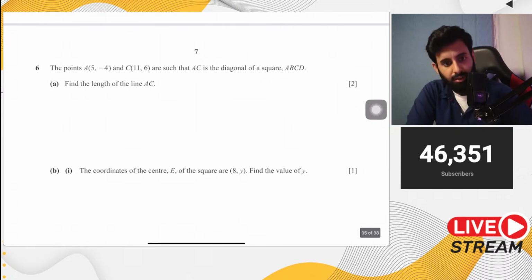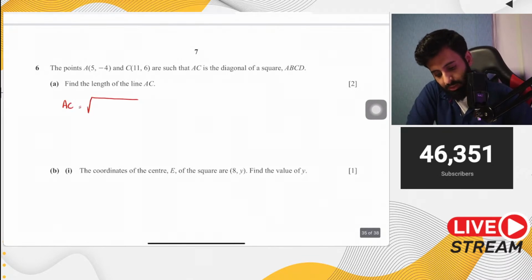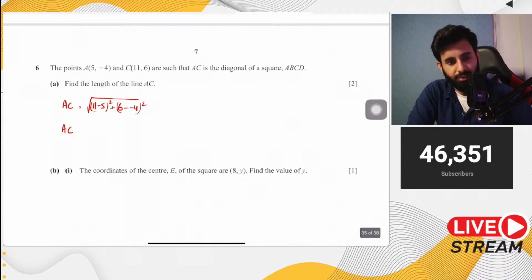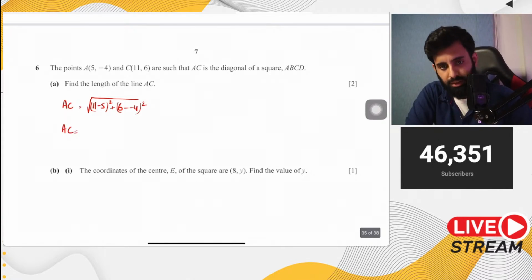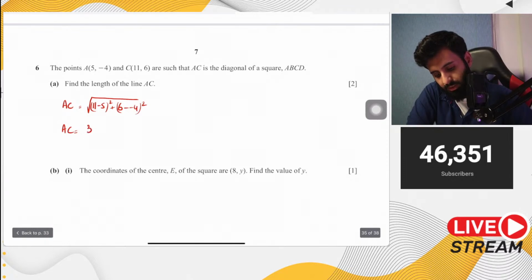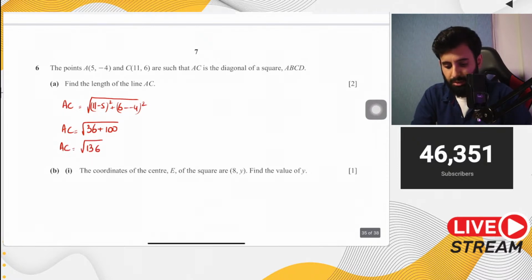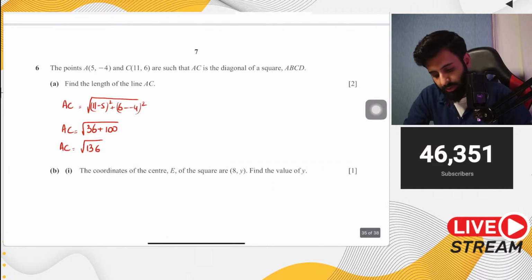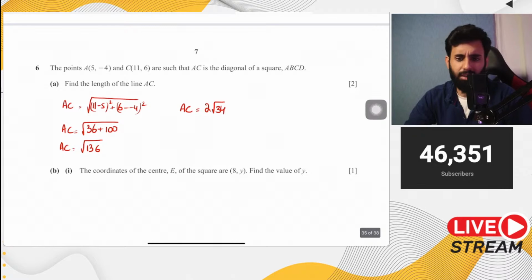So it says find the length of AC. That's pretty easy. We have the coordinates of A and we have the coordinates of C, so we can do that. 11 minus 5, the whole thing square, plus 6 minus -4, the whole thing square. So AC equals 11 minus 5 is 6. Square of 6 is 36, so 36 plus 100, so square root of 136. That is equal to 2 root 34. So AC is equal to 2 under root 34. Or you can write it in decimal also if you want.